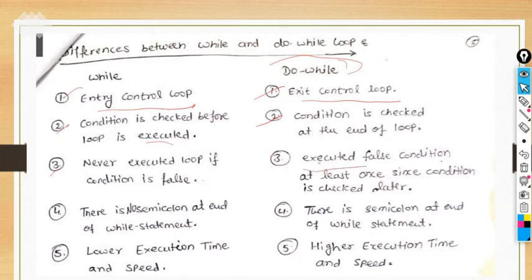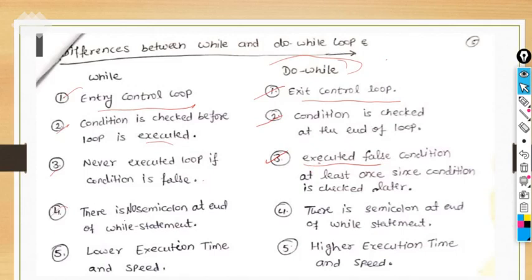The do while loop executes at least once, since the condition is checked later. The first time, the statement will execute, and then the compiler will check the condition. So even if the condition is false the first time, it will still execute the statement once. That is the difference.